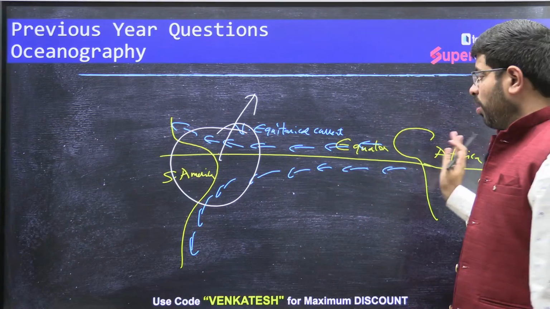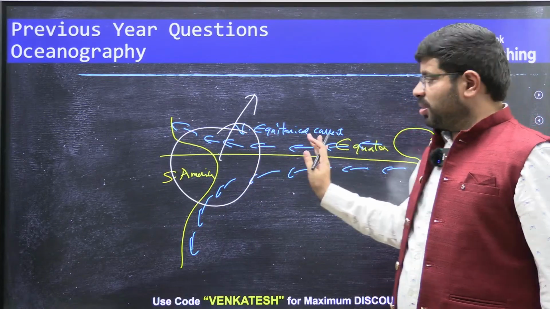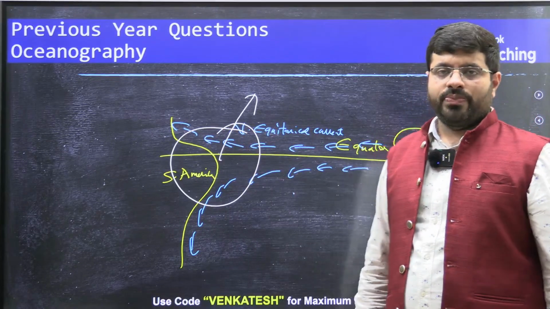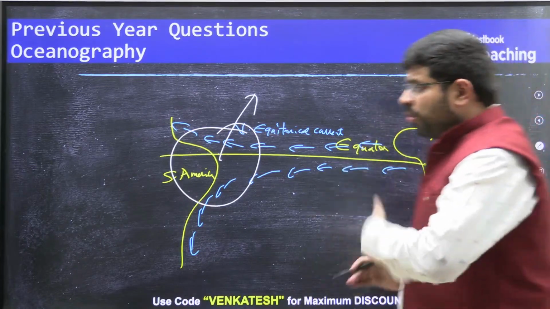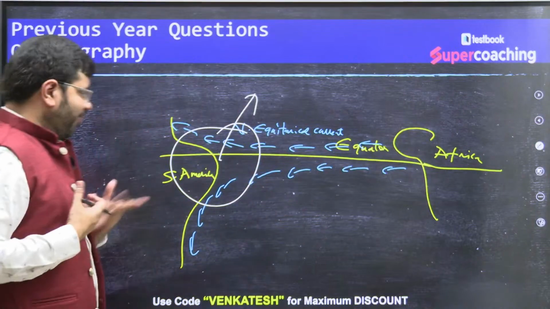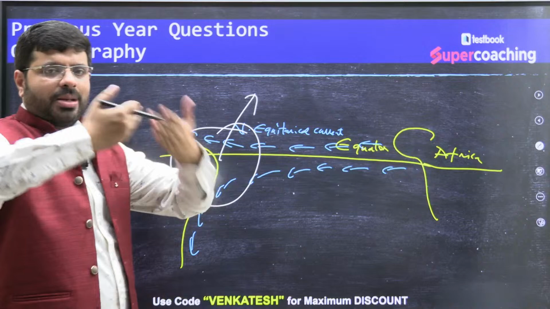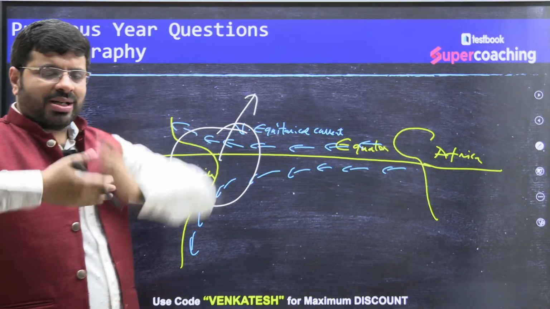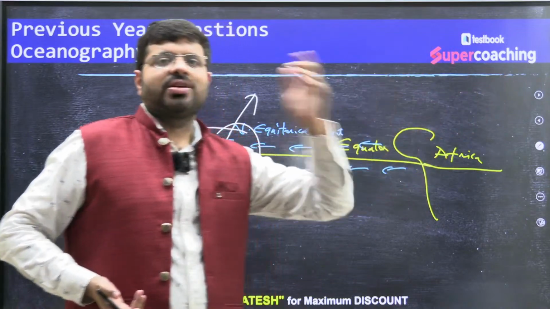You can see the warm water is piling up; two equatorial currents are piling up water here. So there is more water piled up on the American side. Because the water gets piled up layer by layer, a small gradient is developed.